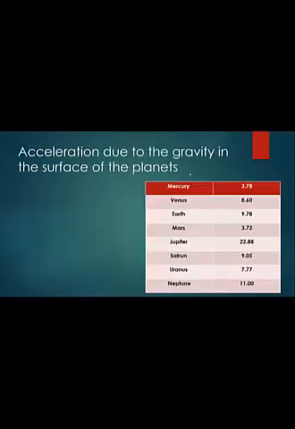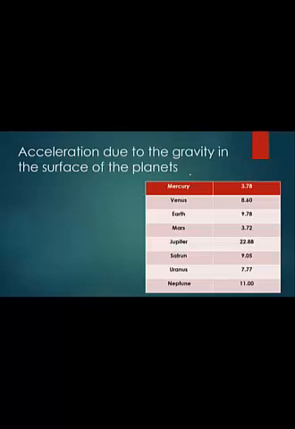So the acceleration due to gravity on the surface of the planets is: Mercury with 3.78, Venus with 8.60, Earth 9.78, Mars 3.0, 9.72.